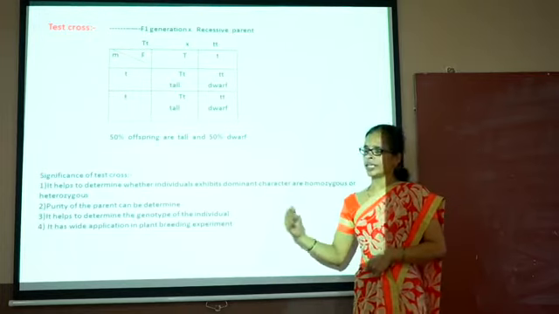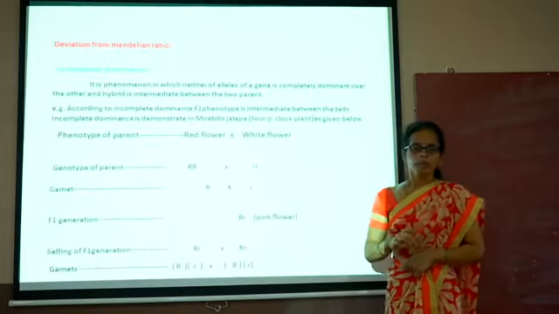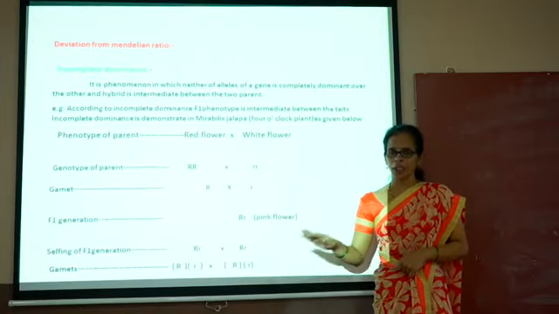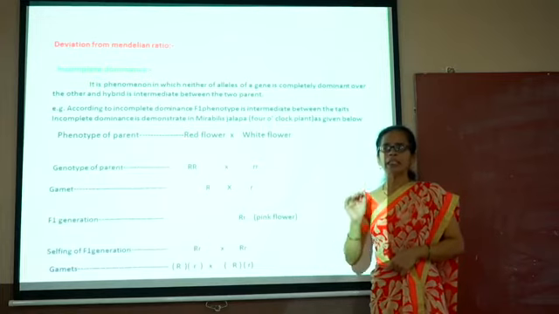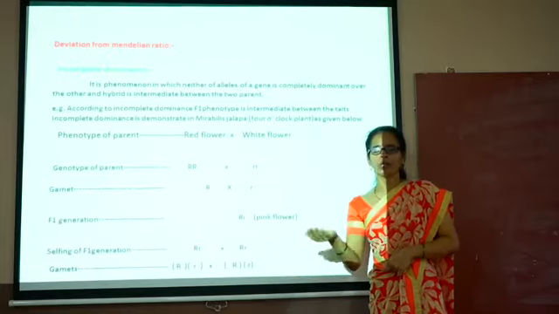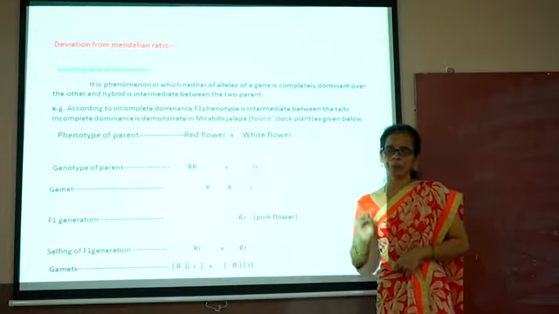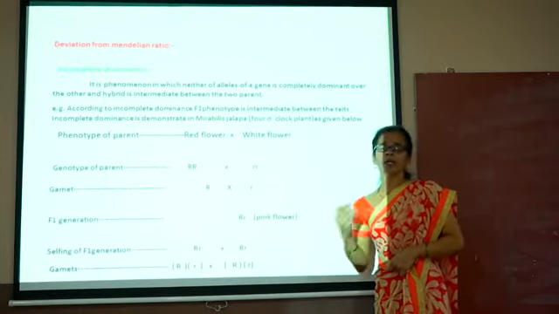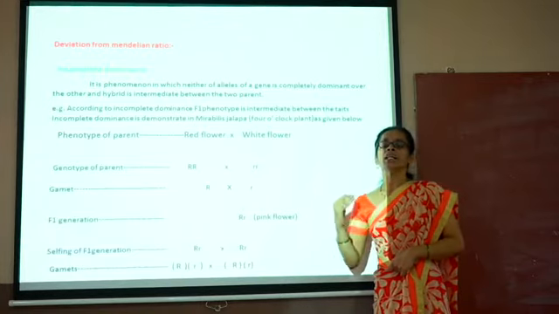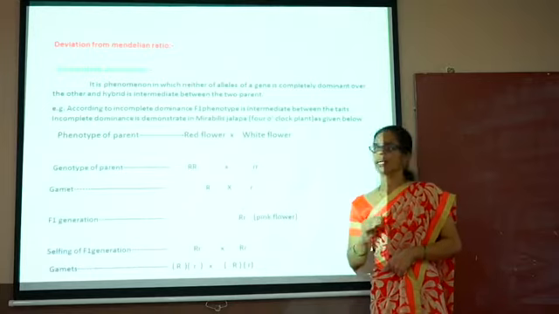Next. Okay. As Mendel only studied the pea plant, he did not study other plants, and due to that he got only the phenotypic and genotypic ratio related to the pea plant. But other scientists studied different plants and they got different ratios for different plants.